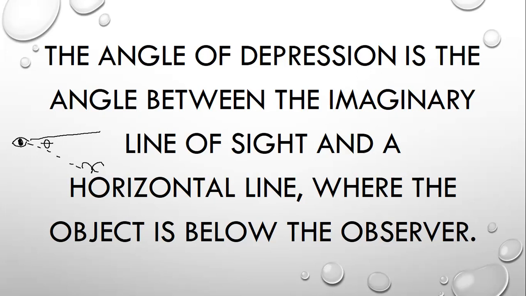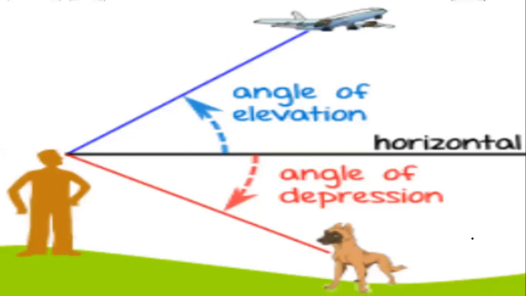So to recap, to summarize this, when we say angle of elevation, ito yung ibon na nasa taas, tinitingnan natin. Pag sinabi nating angle of depression, tinitingnan natin yung ibon na nasa baba. So I have here an illustration para mas madaling maintindihan. So if this is you, yung tinitingnan mo sa taas, that is the angle of elevation. Yung tinitingnan mo sa baba, that is the angle of depression. And this is the horizontal line. So always remember that.